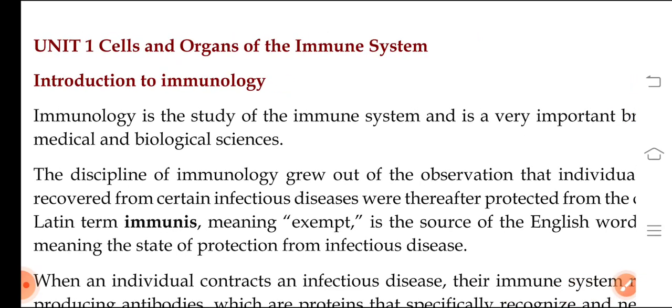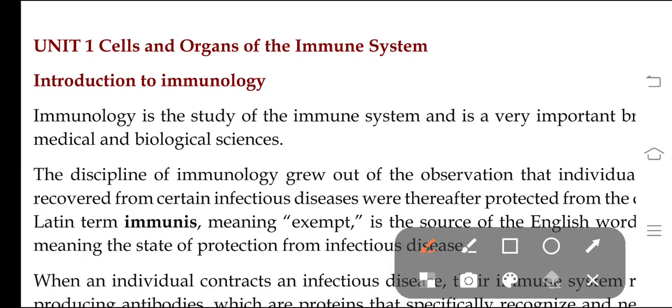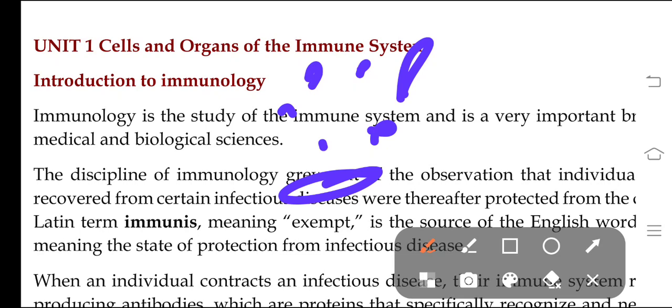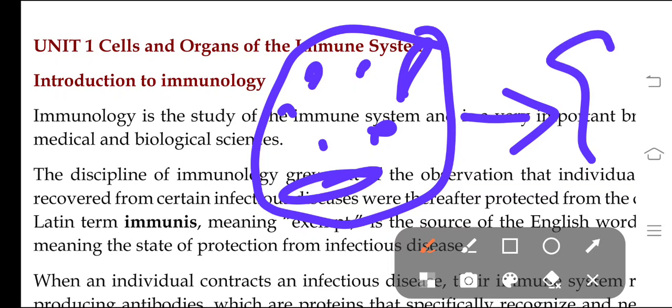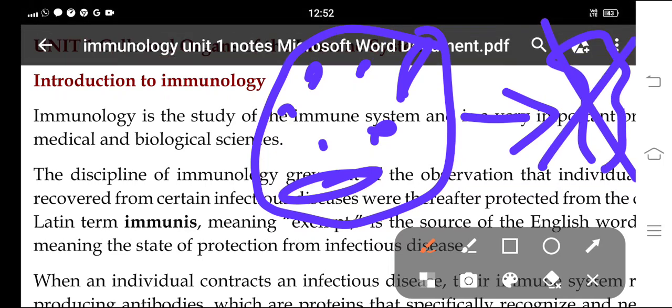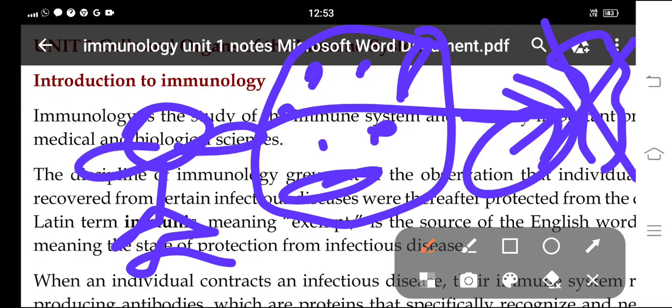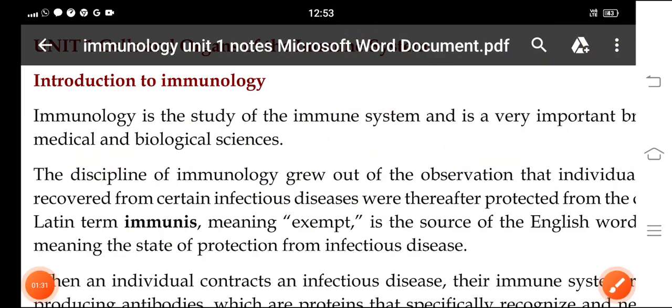What is the immune system? I'm going to give you one example. Immune system is the ability of our body against microorganisms. You just think of microorganisms, bacilli, cocci, whatever shape it may be. These are the microorganisms, pathogens, and the ability to fight against these foreign substances is known as the immune system. Our body has the ability to fight against these pathogens. So this is nothing but immunity.